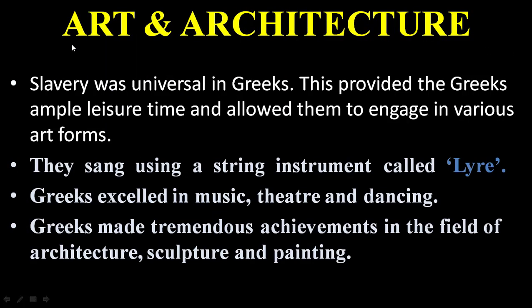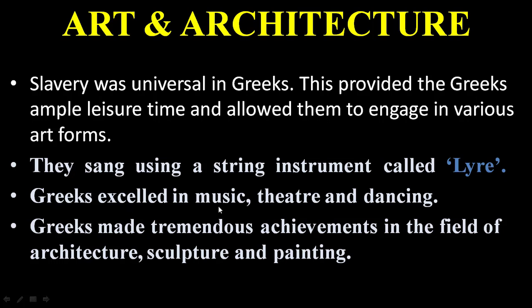When it comes to art and architecture, slavery was universal among the Greeks. This provided the Greeks ample leisure time and allowed them to engage in various art forms. They sang using a string instrument called the lyre.